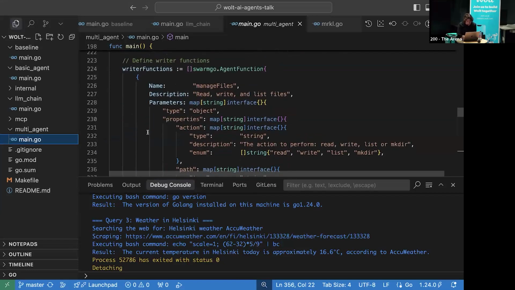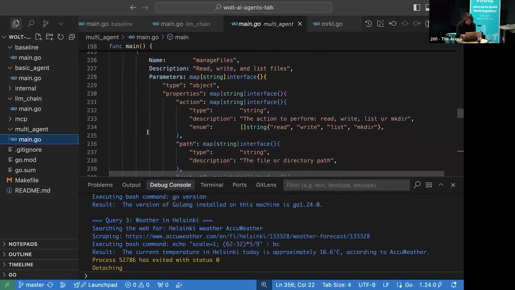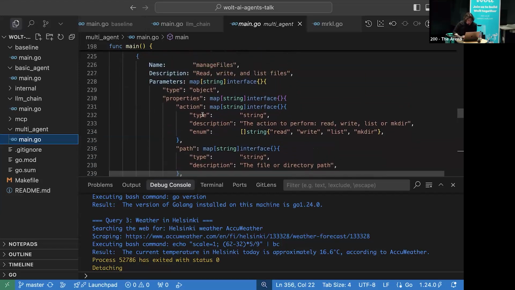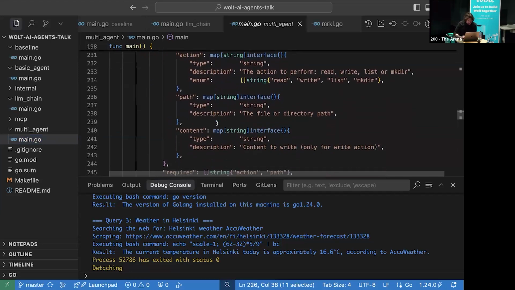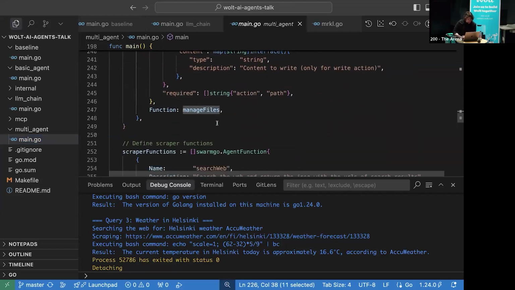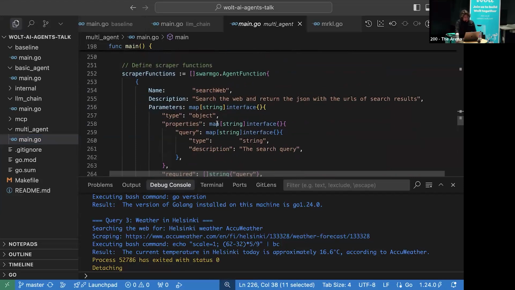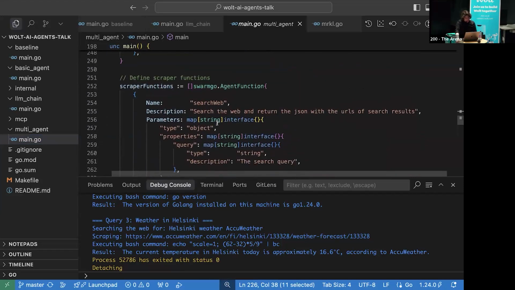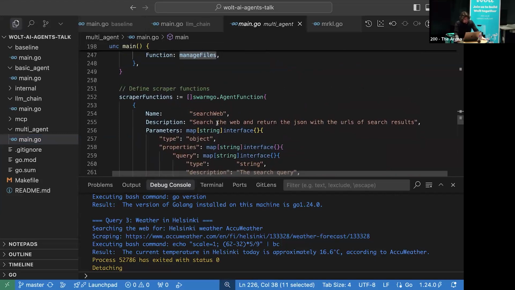We have a writer agent, and it has writer functions. It can write files, so it could write a file with a report after the whole research is done. It should edit our report and then write to file. Here we have our functions to manage files, and basically have access to my file system on my laptop. And the scraper function: the same here, it searches the web and scrapes URLs. So it's the job of this agent to search the web based on the topic that was asked, and provide all the necessary information.